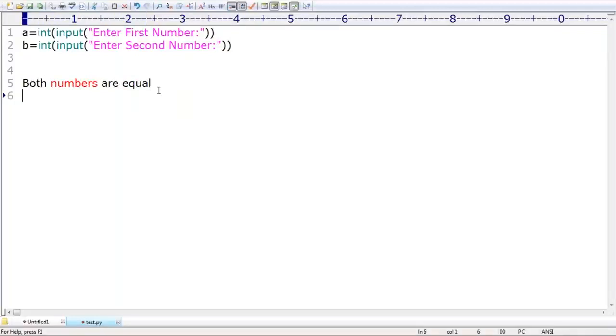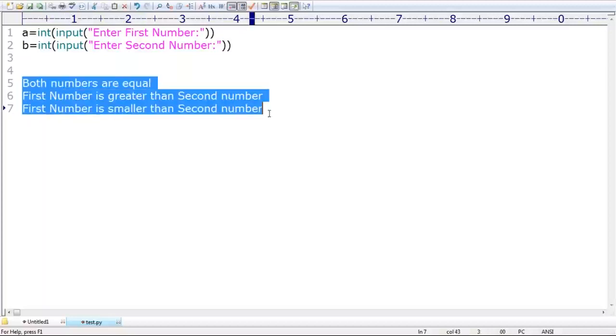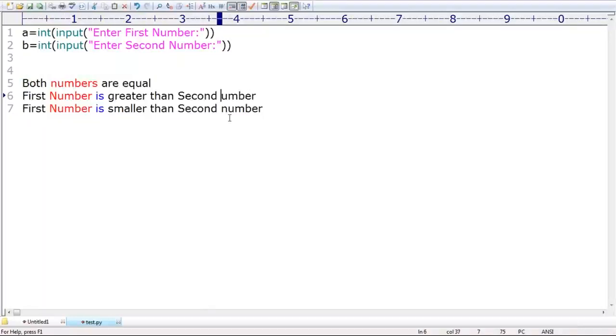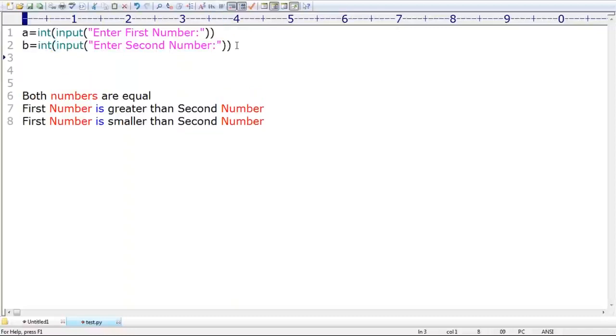This is the first option, if you are providing two equal numbers. If the first one is bigger, then you have to print that the first number is greater than the second number. If the first number is smaller, then you need to print that the first number is smaller than the second number. These are the outputs I'm expecting. These numbers you have to provide from the keyboard only. Remember, take very special care.